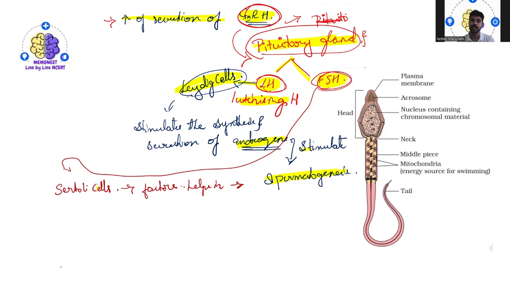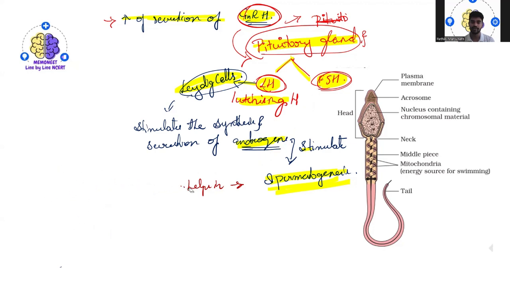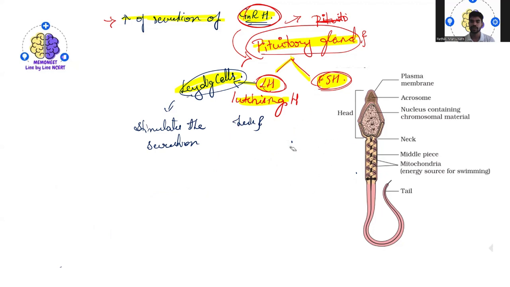The FSH hormone acts on the Sertoli cells, and there it helps in the stimulation and secretion of some factors which are helpful for spermatogenesis. So this is all about spermatogenesis and the hormones which are very important in the process.